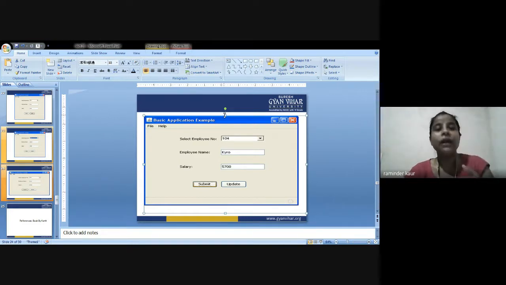In addition, I talked about the practical implementation of the queries, how we select an employee number, insert an employee name and salary, and after submitting it, if we are supposed to update the same, there is a privilege available to do so. So this was all about my today's lecture of JDBC and ODBC.